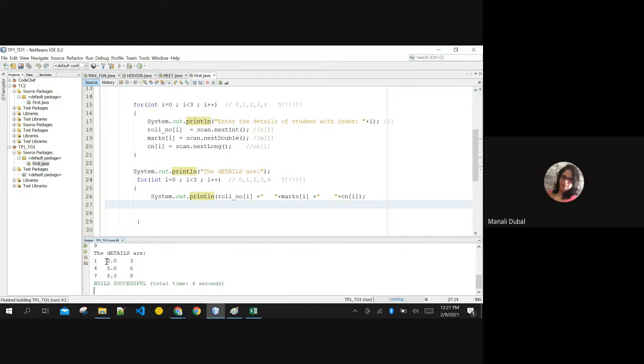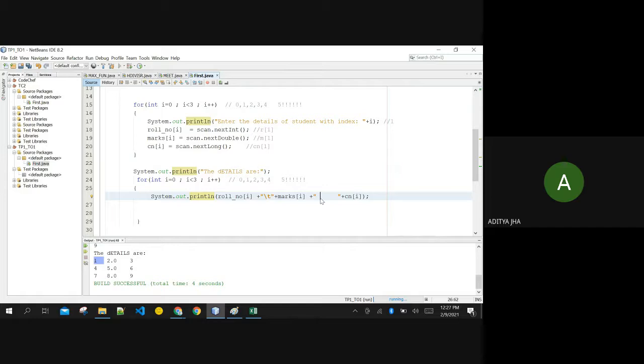One /t will put 5 spaces. So putting 5 spaces manually or putting /t, both are the same. Whichever way you are comfortable with, you can use. No worries in that.